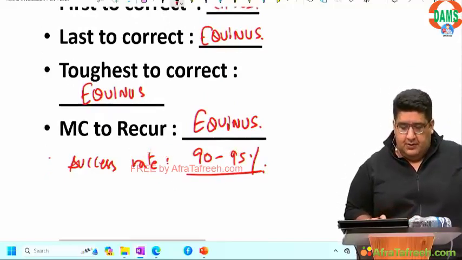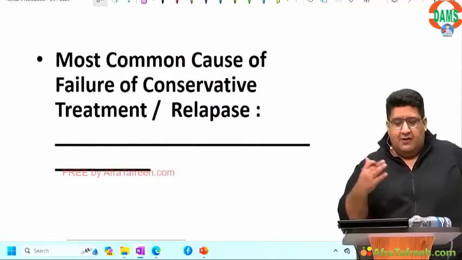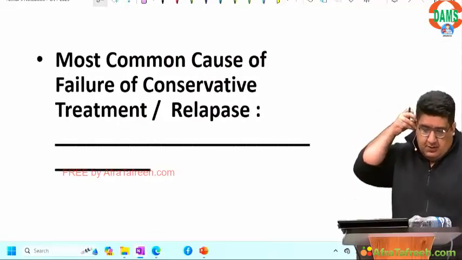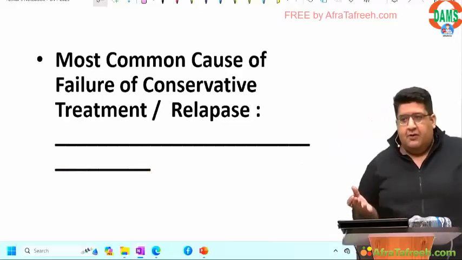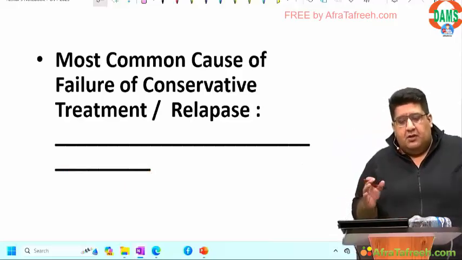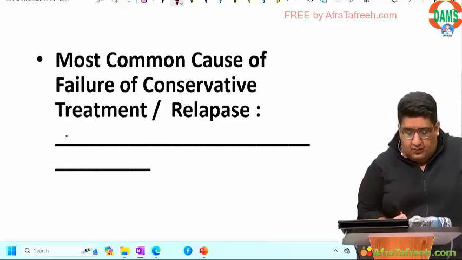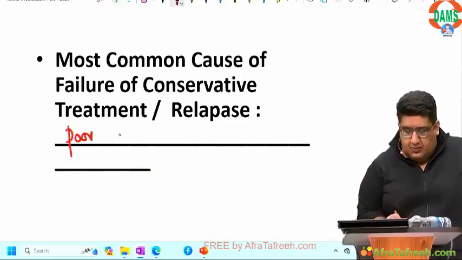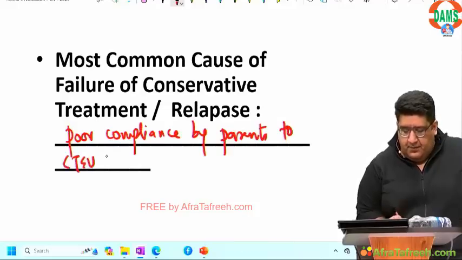Chaliye. If you have corrected by Ponseti, and if despite correction the treatment is done, but still if it relapses, then the most common cause is poor compliance by parents. Next, CTEV shoes and splint.